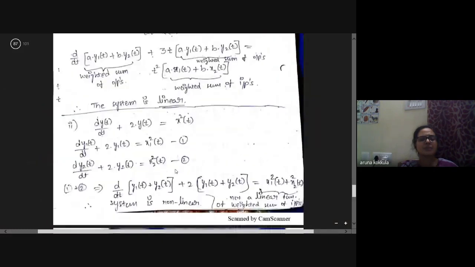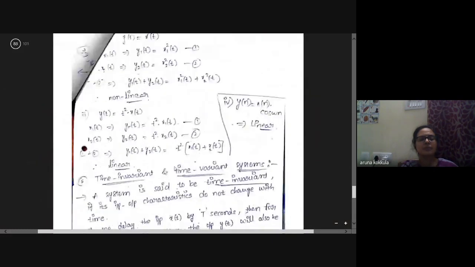Check whether the following systems are linear or not. We'll consider the example of a discrete time signal. So y of n is equal to x of n into cos omega n. Consider x1 of n, y1 of n equals x1 of n cos omega n.